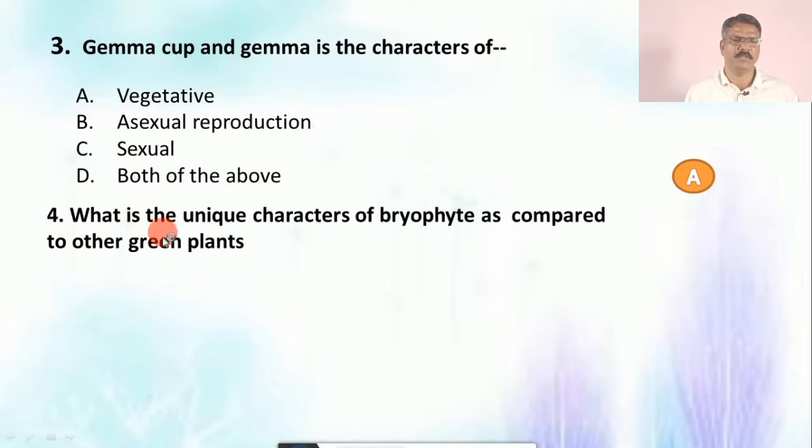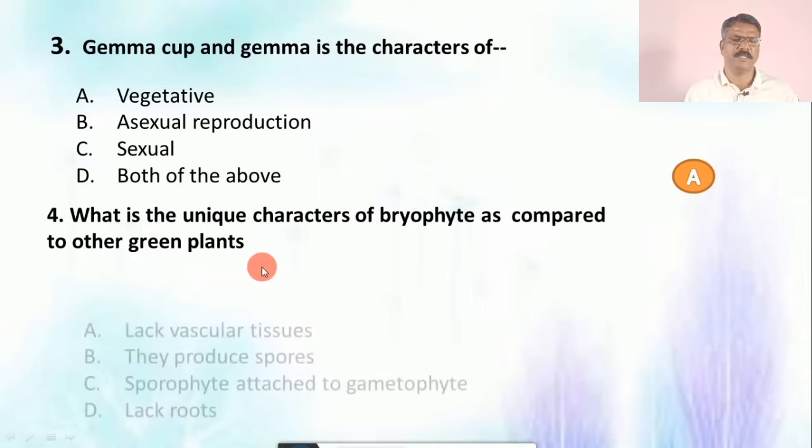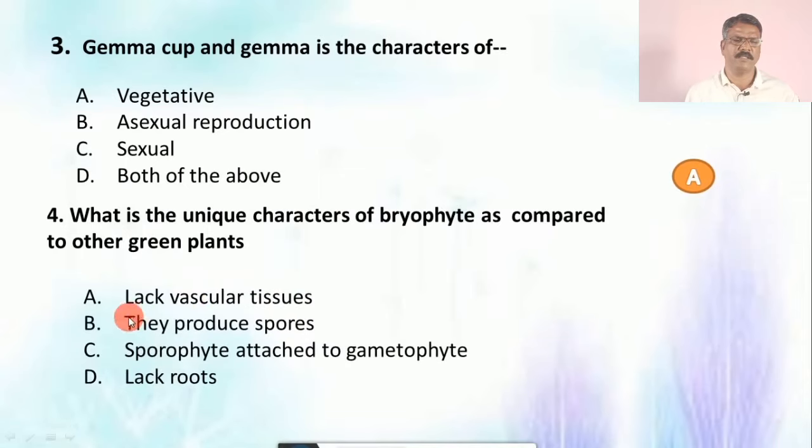Question number 4, what is the unique character of bryophytes as compared to other green plants? The options are A. lack of vascular tissues, B. they produce spores, C. sporophyte attached to gametophyte, and D. lack of roots.